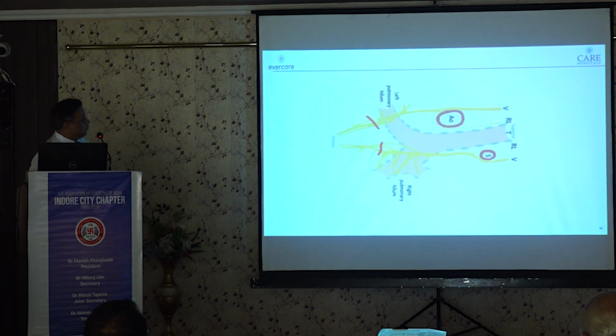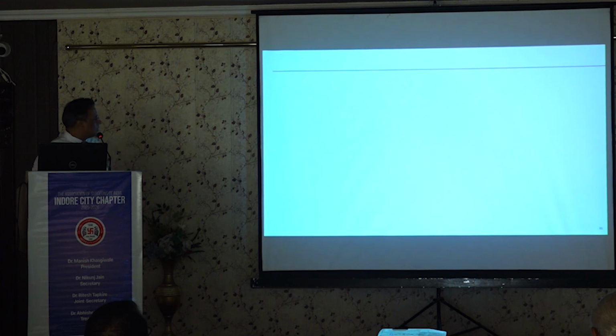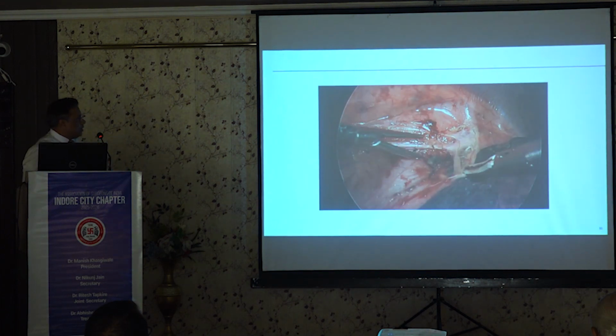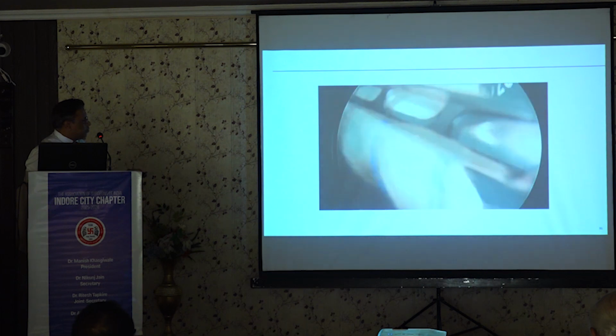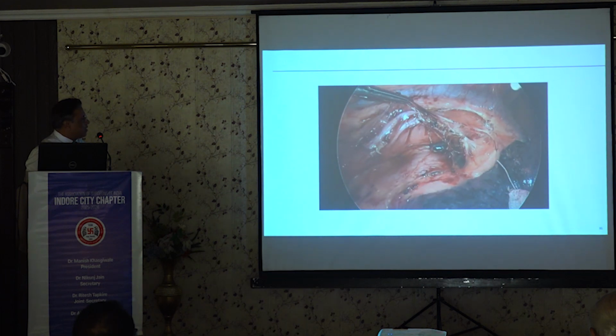This is the surgeon's view in prone position. When we are dissecting the esophagus in prone position, this is the view which we are going to get, and we need to divide the esophagus at this level on the right side and this level on the left side. This is the trachea, and this is the bifurcation into left and right main bronchus. Now here we can see that we are going to divide the esophagus just below the branches into the bronchus.